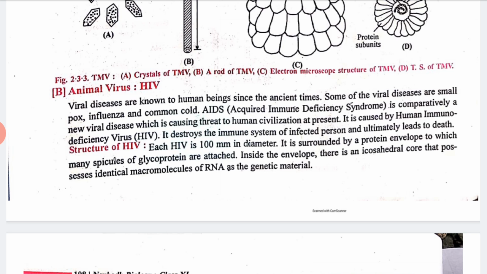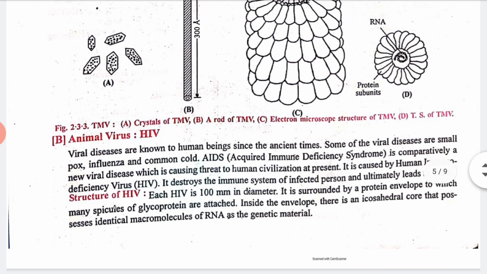That is also known as HIV, the human immunodeficiency virus. It destroys the immune system of the infected person and ultimately leads to death. Clear? We'll also see the structure of HIV. Each HIV is 100 nm in diameter.